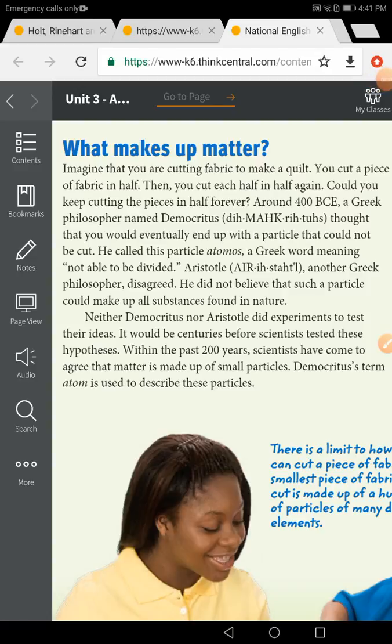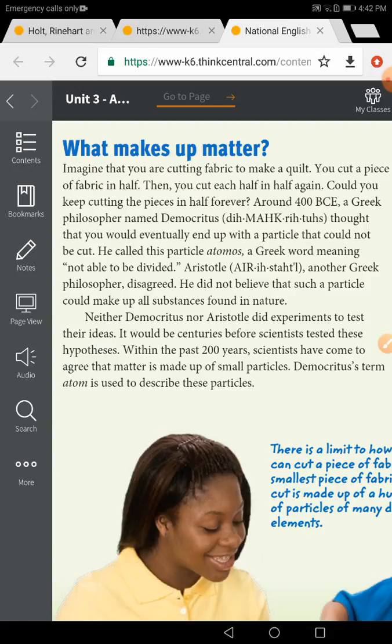What makes up matter? Imagine that you are cutting a fabric to make a cloth. You cut a piece of fabric in half. Then you cut each half in half again. Again and again and again, right? Could you keep cutting the pieces in halves forever? Of course, we don't know. We'll see now.